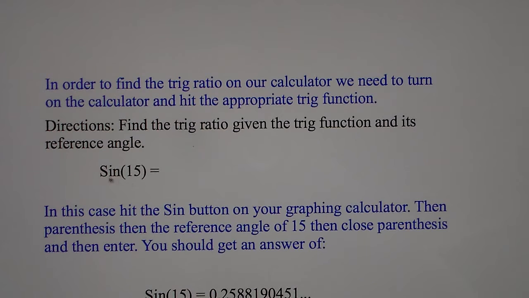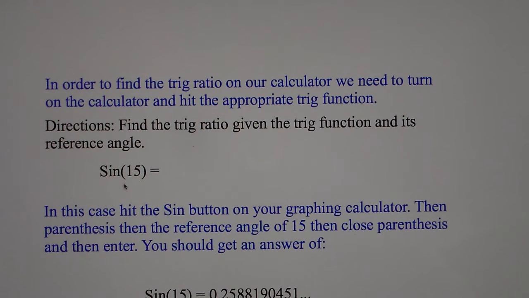You're given a trig function, in this case sine, S-I-N, and then 15. Now 15 is our reference angle. That's the angle that we're referring to in the triangle. So we've got to find the sine button, which is located about 4 or 5 buttons down from the second button and a button or 2 to the right.